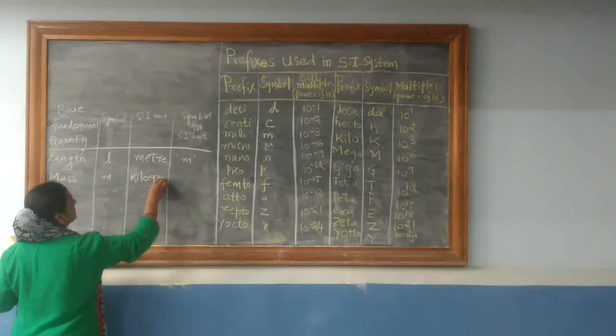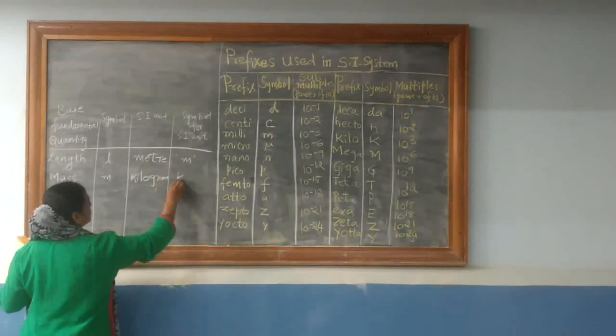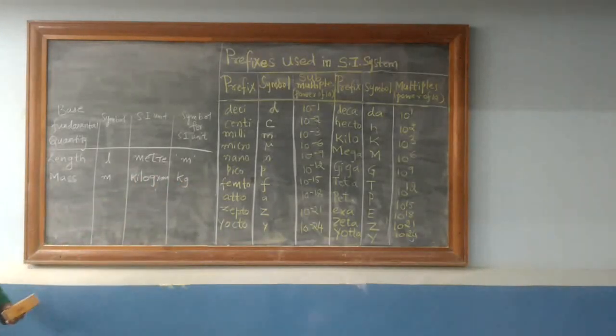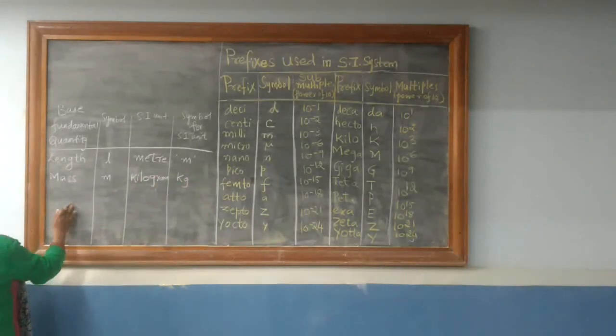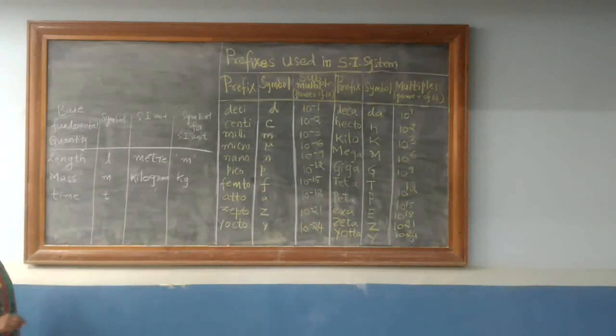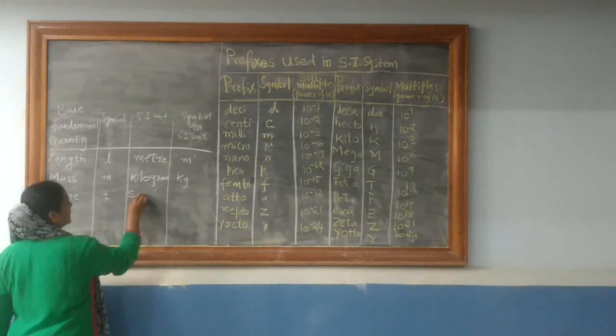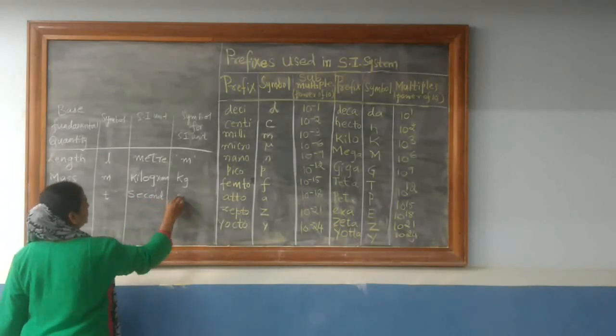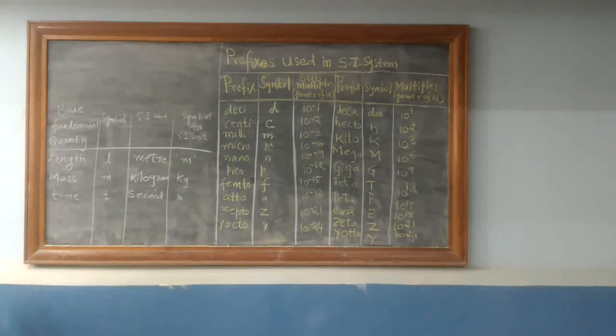Kilogram is the SI unit, so kg is the symbol. After length and mass, it is time, symbol small t, measured in the SI unit seconds. Small s is the symbol.